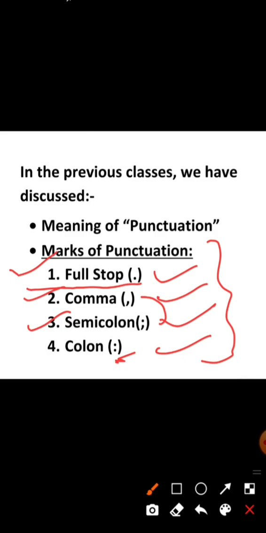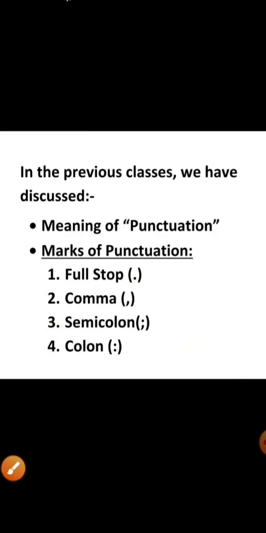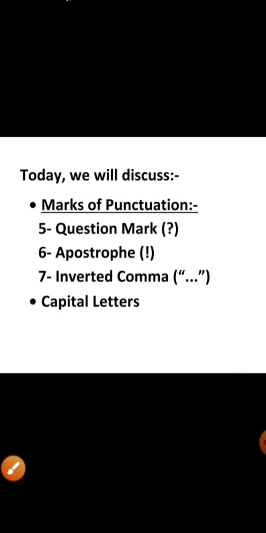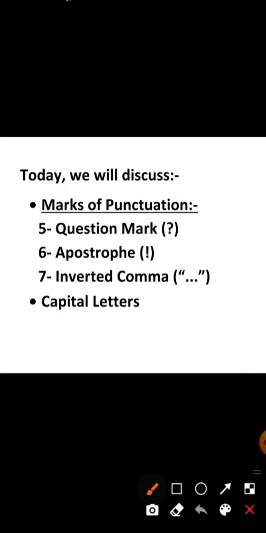Okay students, today we will discuss the next punctuation marks, that is question mark, apostrophe and inverted comma. These 7 punctuation marks that are given in your book you have to read, although there are some more, dash, hyphen, okay, but they are not given in your book, so you need not study that.